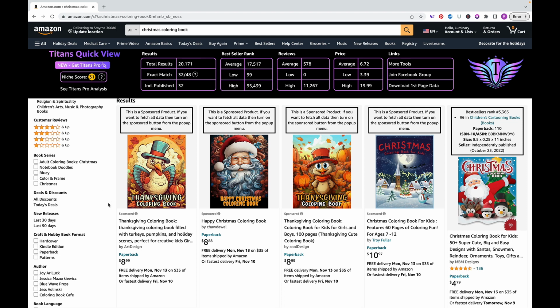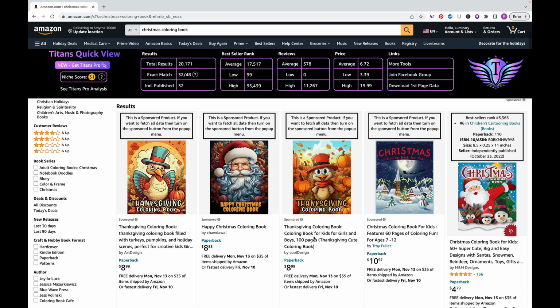I'm guessing that the cover was AI, because I do think that you can get a few different graphics like that with AI within a matter of seconds. But the fact that it's called simply Thanksgiving coloring book and is in the exact same font made me take a step back. So I looked at them and said one of them is called Art Design and one is called Cool Design. They're both priced at exactly $8.99. These must be the same seller.